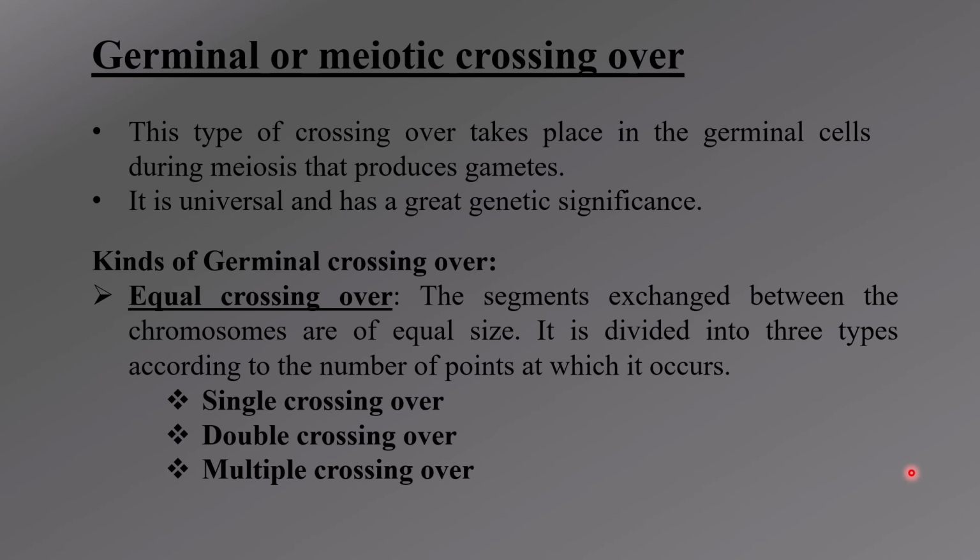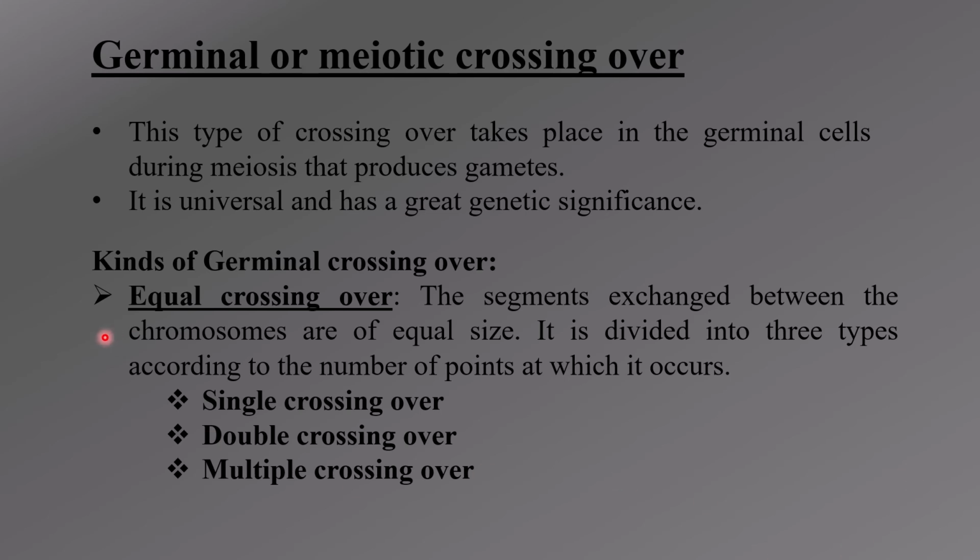There is a reshuffling of genes happening between the gametes, or even before the formation of gametes. As a result, when these gametes fuse with another, new recombinants are produced. This is unlike somatic crossing over. This is universal, or commonly occurs, and has great genetic significance.